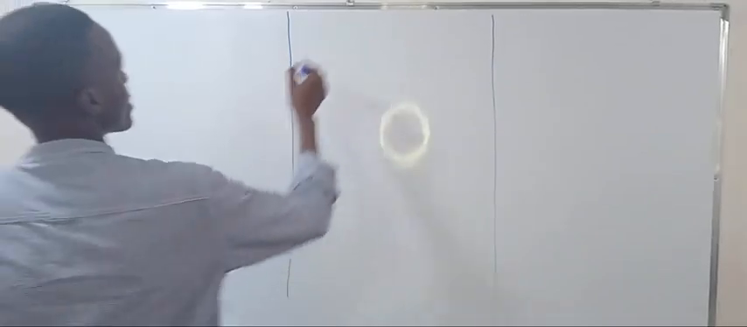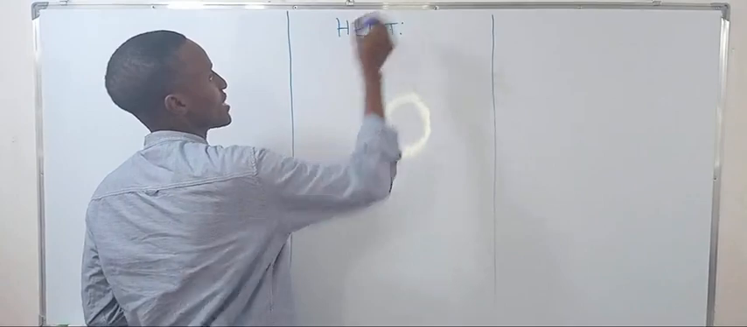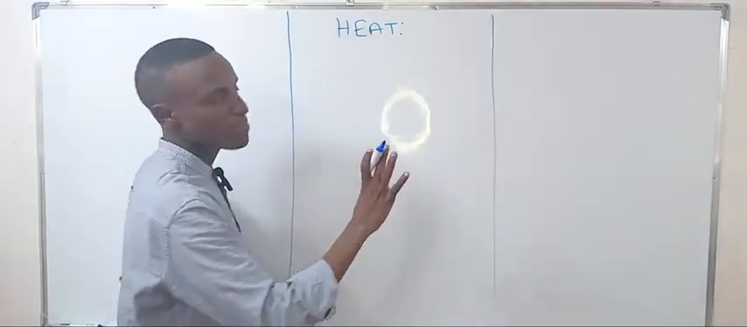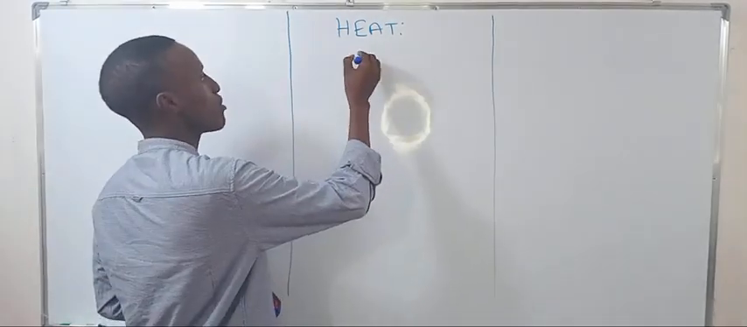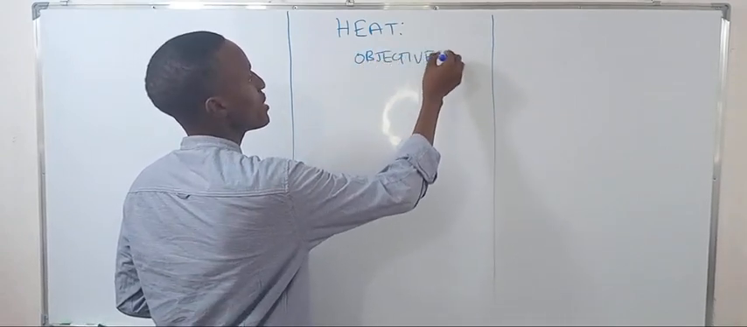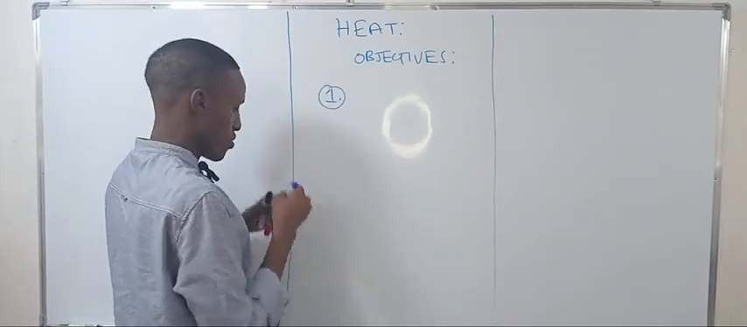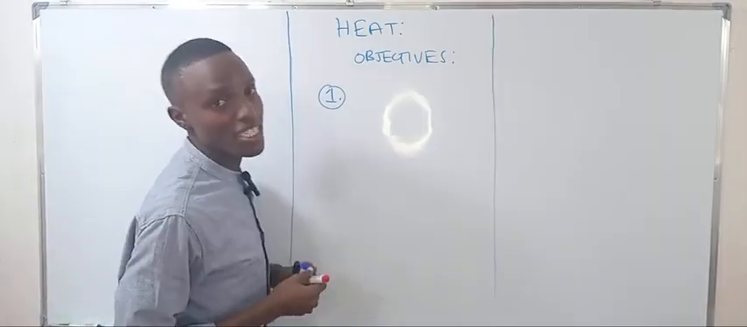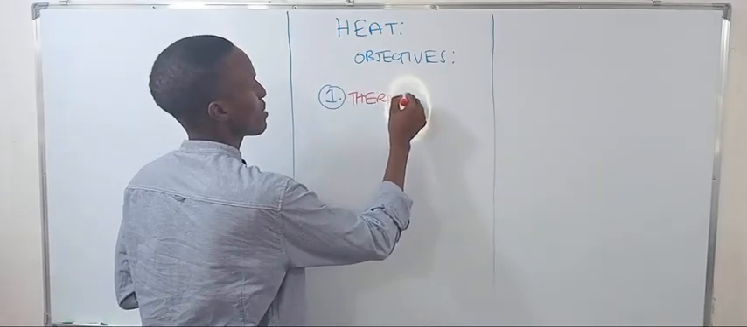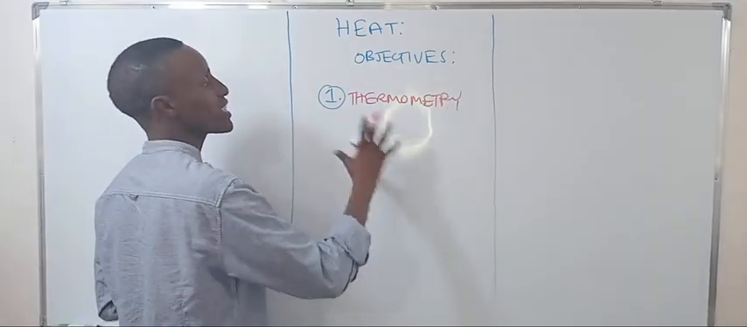Okay, so we are going for heat. The topic is heat, Form 5s. We are going to discuss three subtopics. The objectives: one, we're going to discuss thermometry. What is thermometry? The science of measurement of temperature. So you need to know how to measure the temperature and the types.